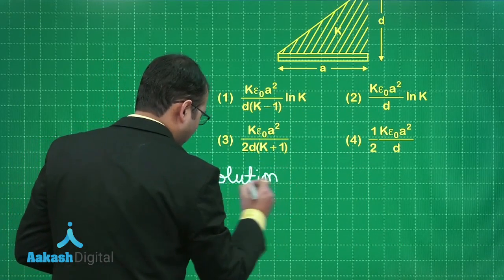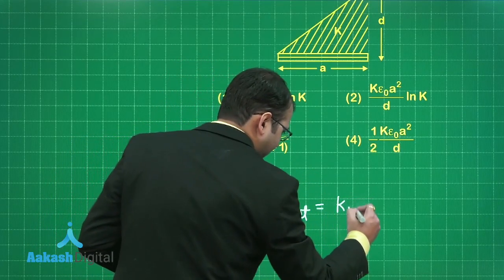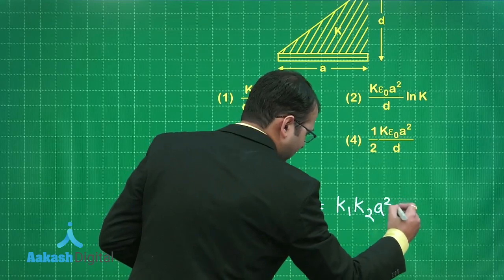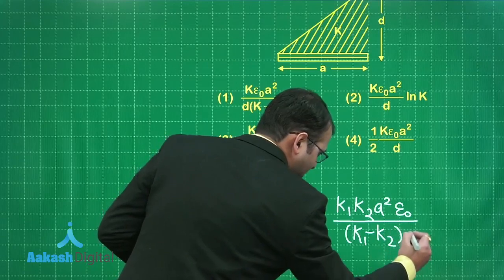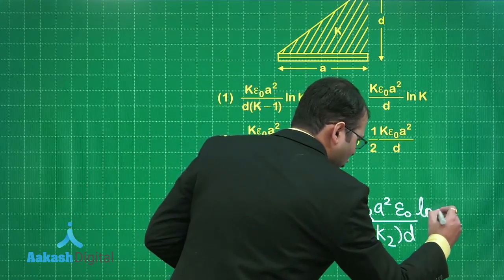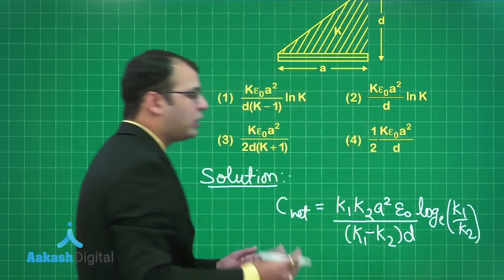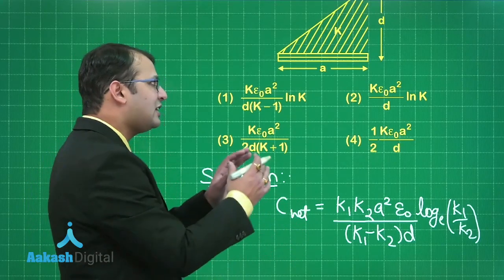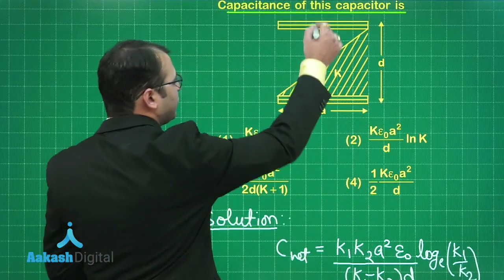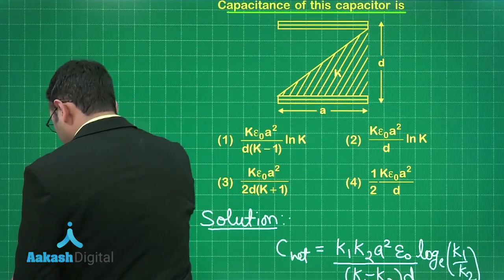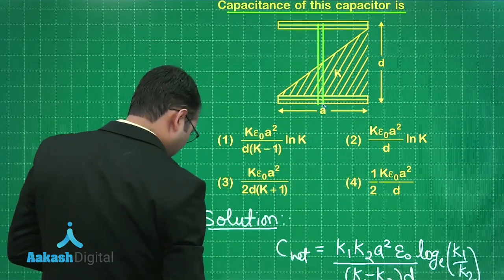So we already have a formula for the net capacitance of such a case, that would be K1 K2 A square epsilon naught divided by K1 minus K2 into distance between the plates, natural log of K1 by K2. Considering that there are two diagonal dielectrics K1 and K2 being inserted between the plates, this can also be solved taking the integral portion. That is, if you take a particular segment of this, let me show it how. So you take one segment like this, one segment like this,